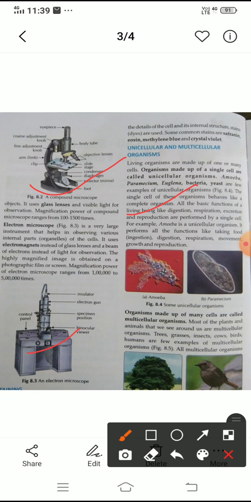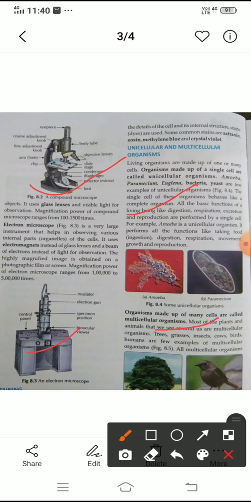Another definition is multicellular organisms. In this paragraph you will see multicellular organisms. Organisms made up of many cells are called multicellular organisms. Even unicellular organisms perform all the functions in their single cell, but multicellular organisms perform all the functions with the help of many cells and many organs.